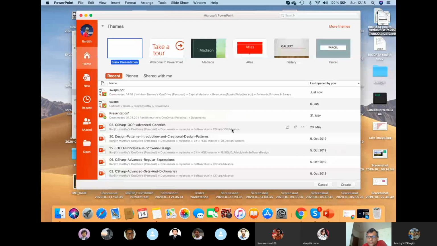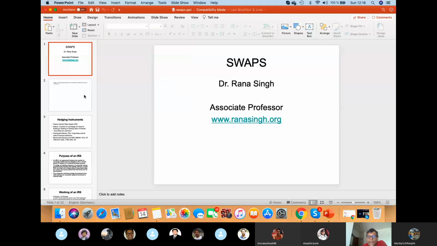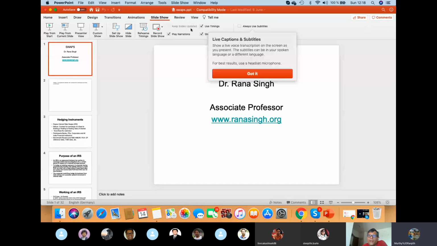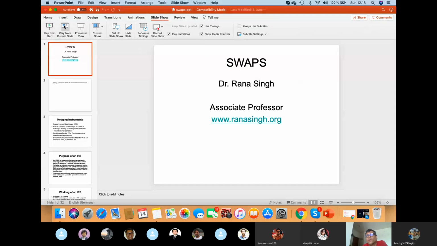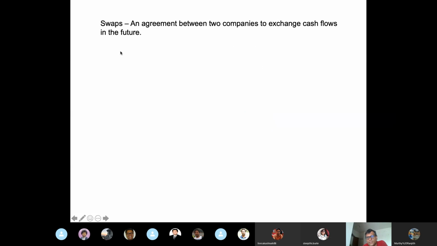In the swaps world, the most commonly used swap is an interest rate swap. So what is an interest rate swap? There are two kinds of loans provided in the market. I go to a bank and say, I want to borrow 1 crore from you, for 10 years. The bank says, okay, fine, I have two options for you. Either you can borrow at a fixed rate, which is 10%, or at a floating rate, which is my repo rate plus 4%.